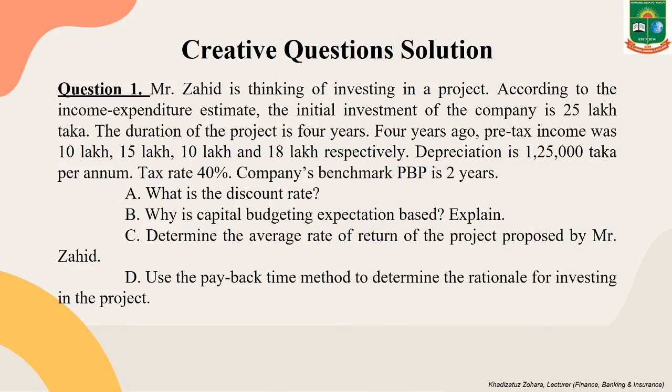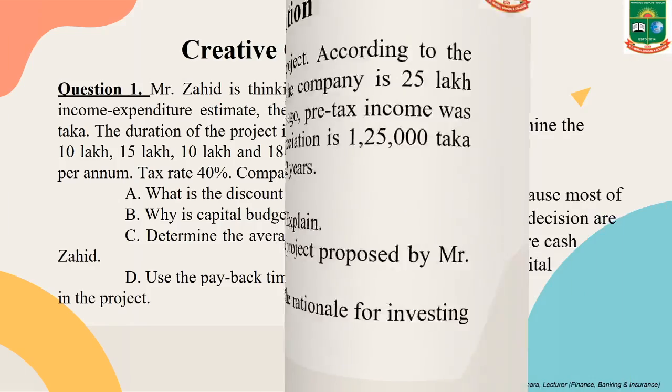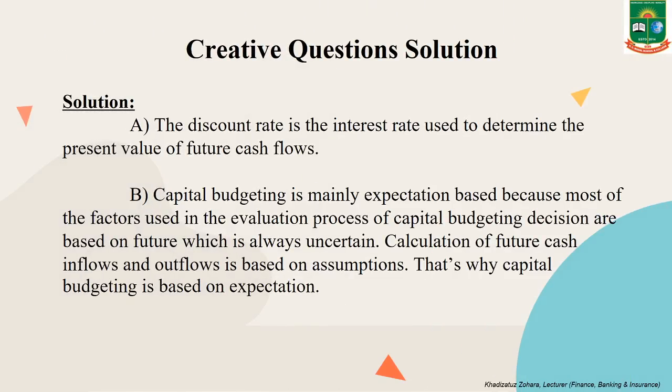Number B. Why is capital budgeting expectation based? Explain. Capital budgeting is mainly expectation based because most of the factors used in the evaluation process of capital budgeting decision are based on future, which is always uncertain. Calculation of future cash inflows and outflows is based on assumptions. That's why capital budgeting is based on expectation.